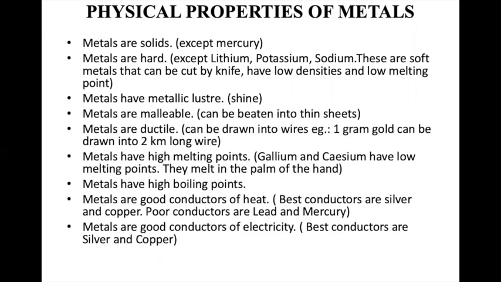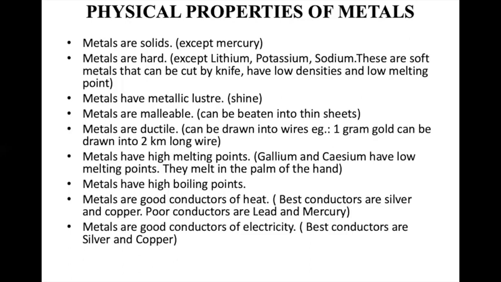They are lustrous in nature. They are shining. You can see gold, silver, platinum, they're so shining. Metals are malleable in nature. That means they can be hammered and beaten into thin sheets. I think you might have seen silver placed on sweets. You eat that silver. Silver is hammered and beaten to make a thin sheet that you can easily eat. It is put on many sweets.